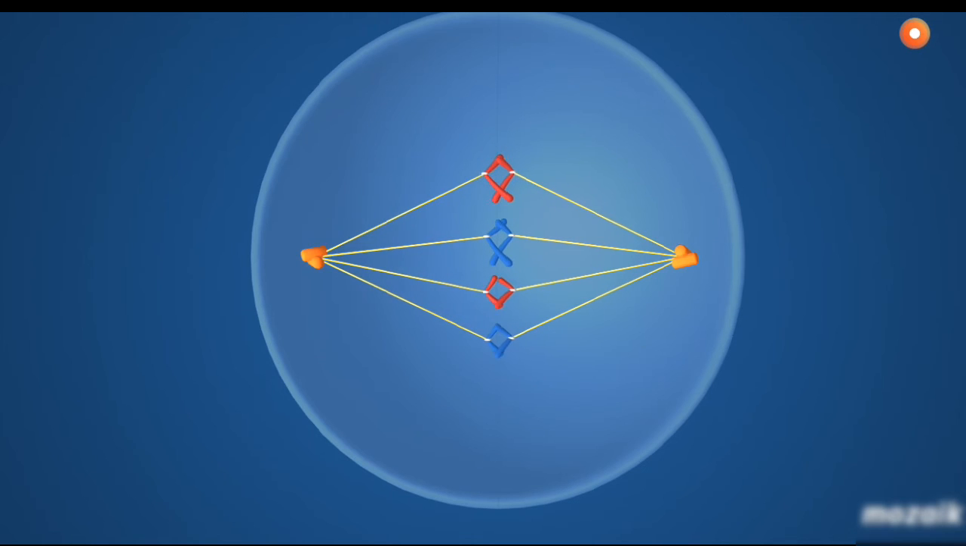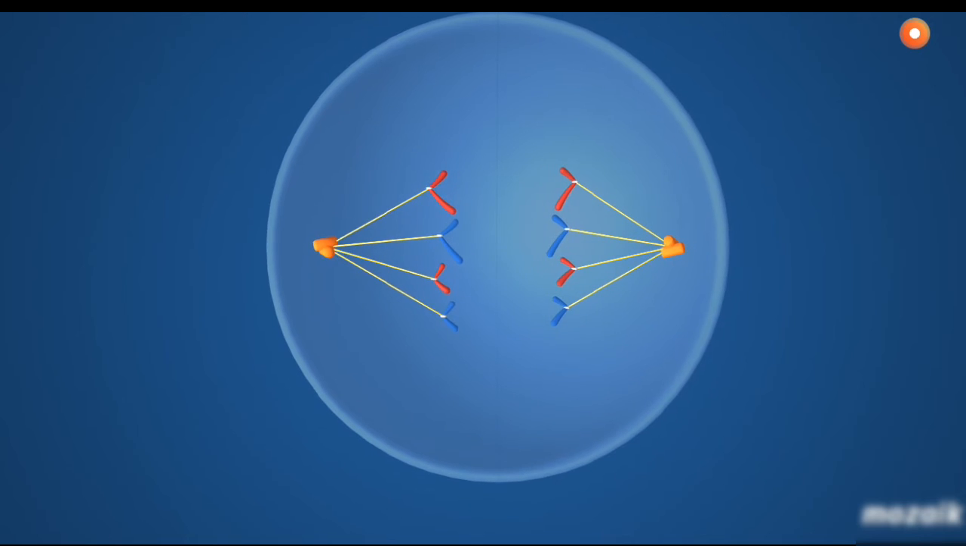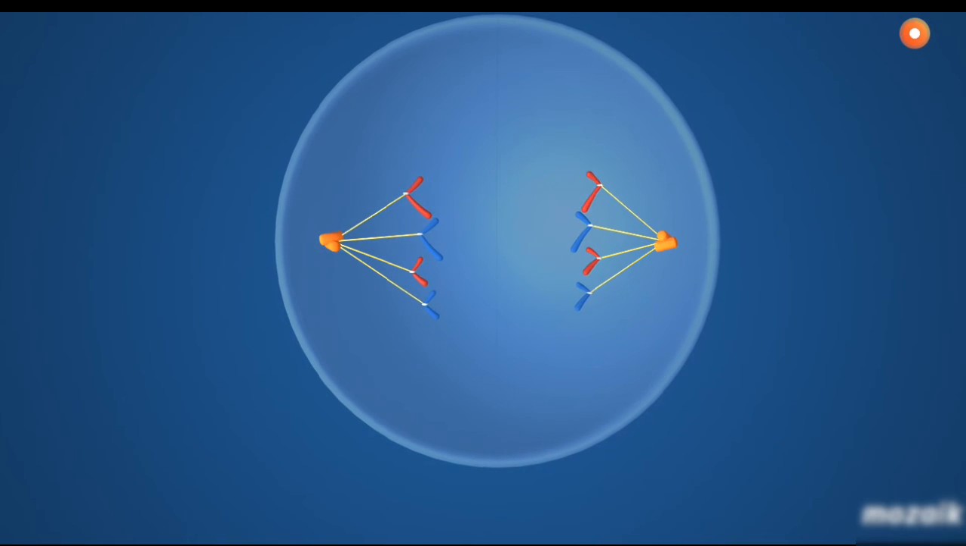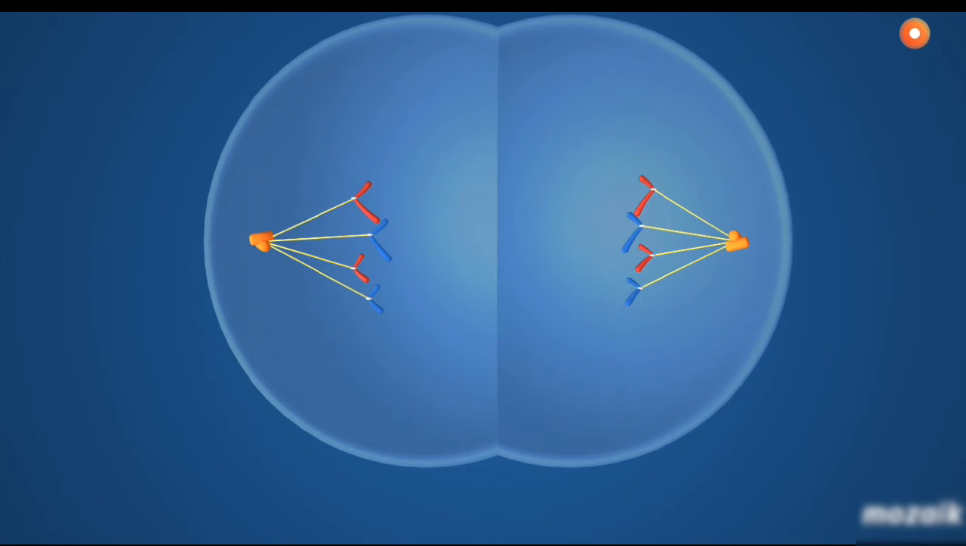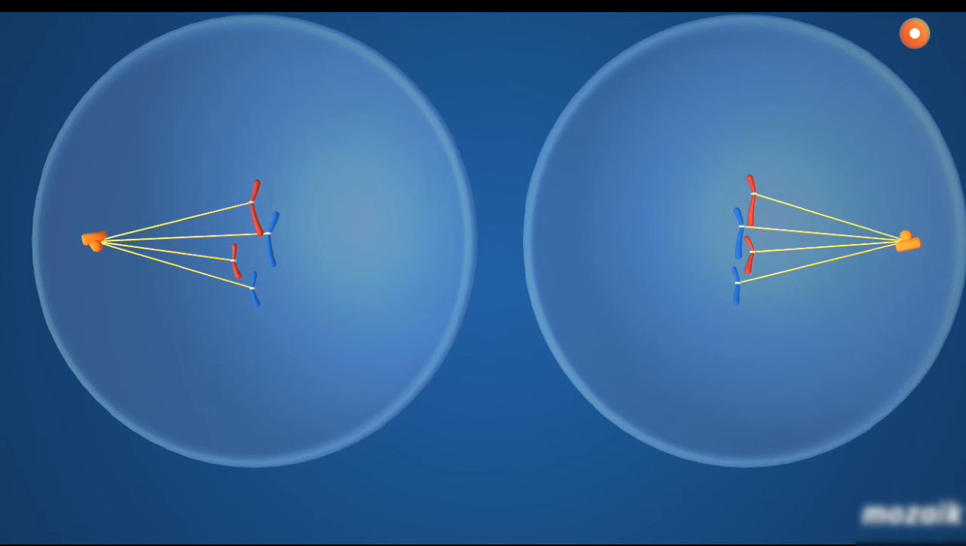In the telophase, the cell splits, and the nuclear membrane is formed again. Then, the chromosomes break up. That is, during mitosis, two diploid cells are formed from one diploid cell.